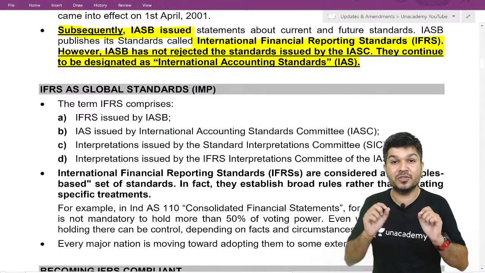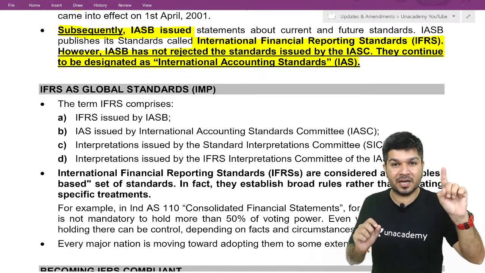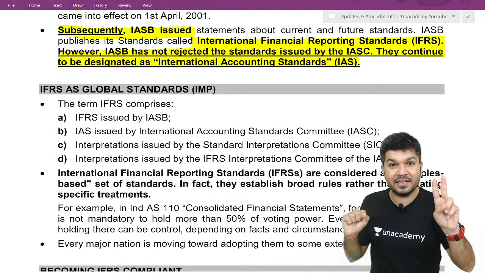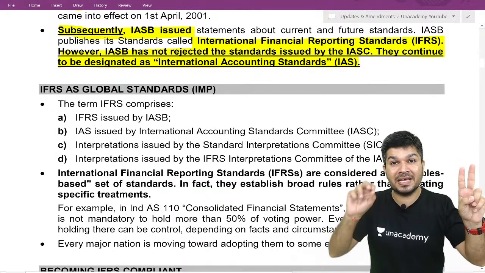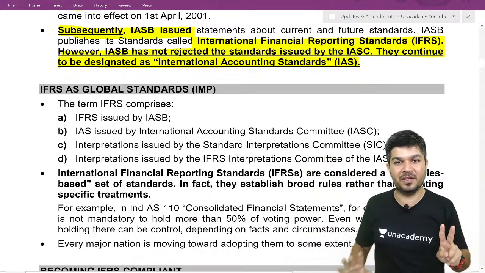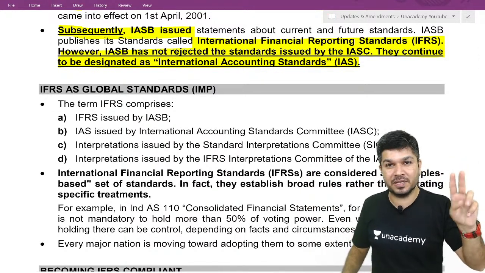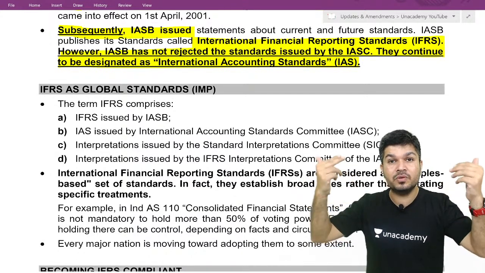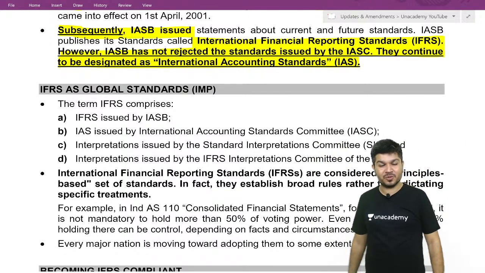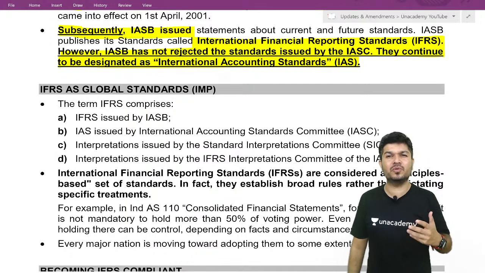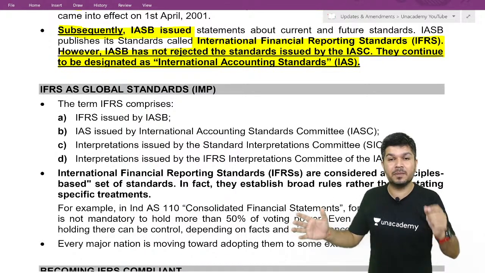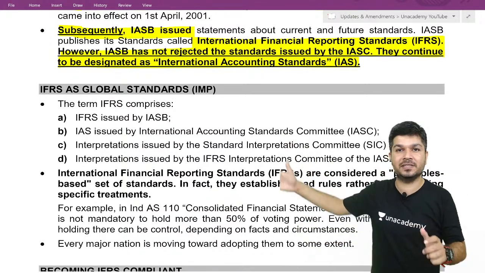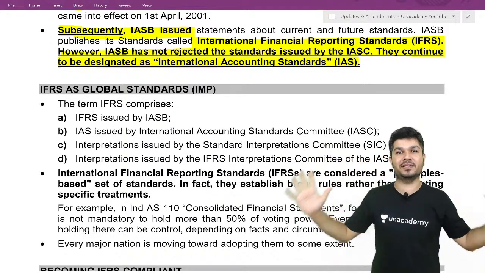If I want to understand today, International Accounting Standard issued by IASC are still there, and International Financial Reporting Standard issued by IASB are also there. So IAS are also there, IFRS are also there, and when I use the word IFRS today, it includes the IAS issued by IASC. IFRS includes not only the IFRS issued by IASB, but also your IAS, International Accounting Standard, issued by IASC.